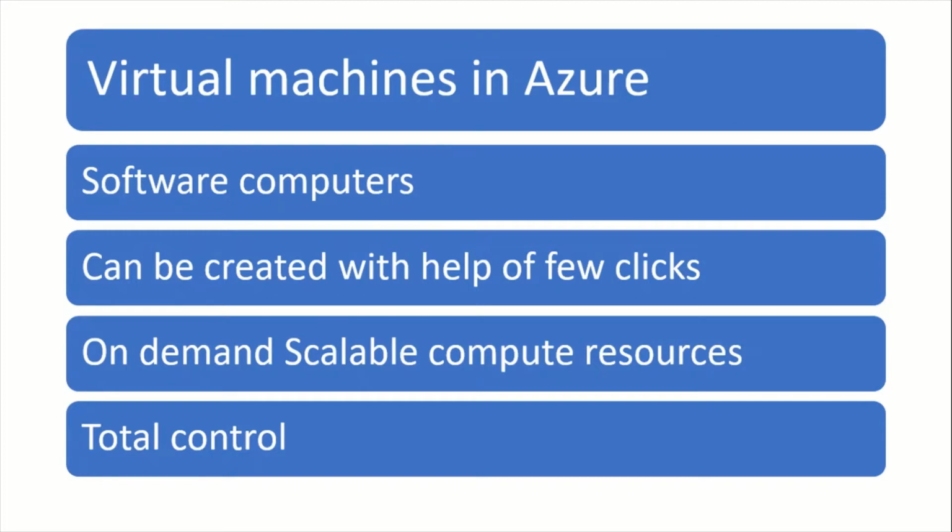Let's say that we have some web servers and some database servers. The web servers are running on a Windows operating system while the database servers are running on a Linux operating system. Azure offers both operating system platforms, so you can choose which operating system you would like to use. The license is included in the subscription, which you will be charged for on a per hour basis for Windows. If you already have licenses for Windows or any other operating systems, you're free to use them and you'll only be charged for the compute resources.